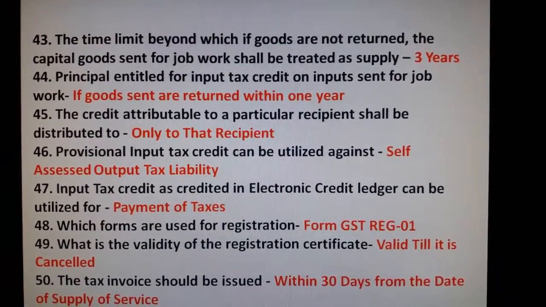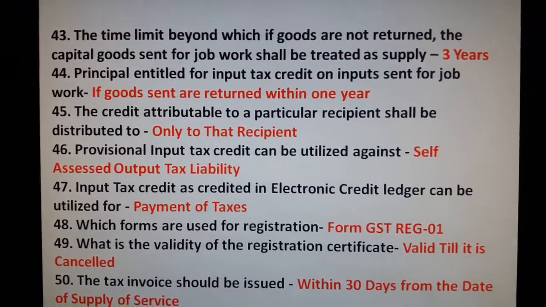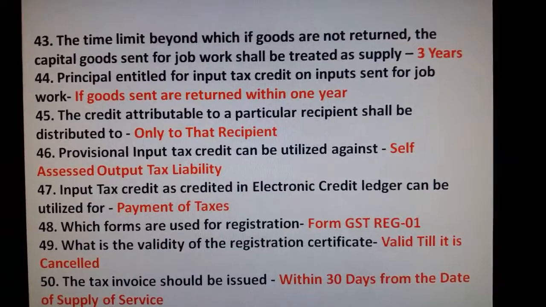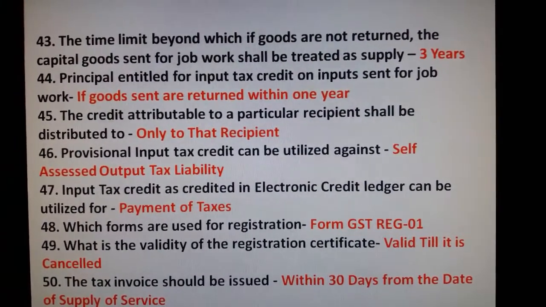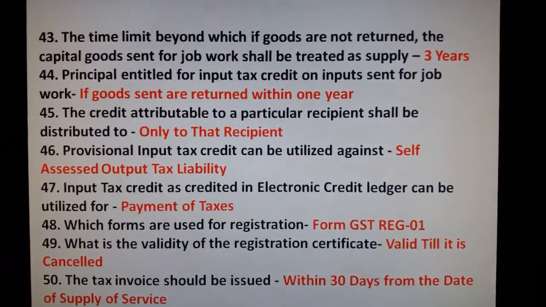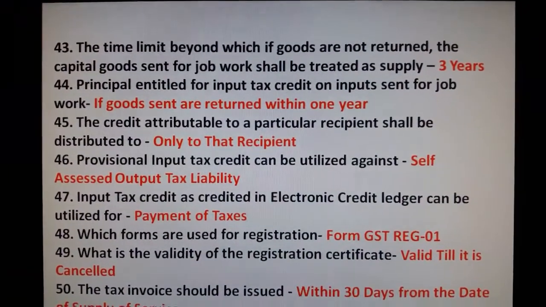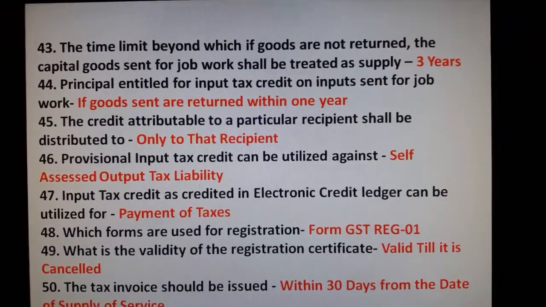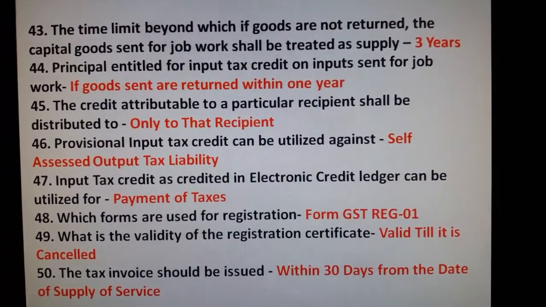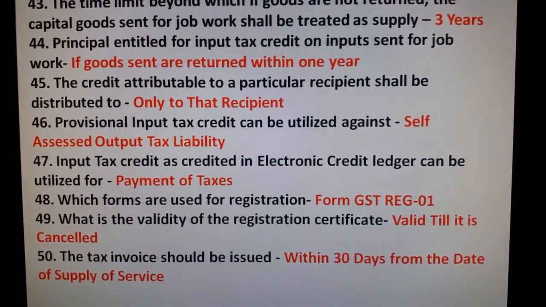Question number 43. The time limit beyond which, if goods are not returned, the capital goods sent for job work shall be treated as supply. 3 years. Principal is entitled to input tax credit on inputs sent for job work if goods sent are returned within 1 year. The credit attributable to a particular recipient shall be distributed only to that recipient. Provisional input tax credit can be utilized against self-assessed output tax liability. Input tax credit as credited in the electronic credit ledger can be utilized for payment of tax.